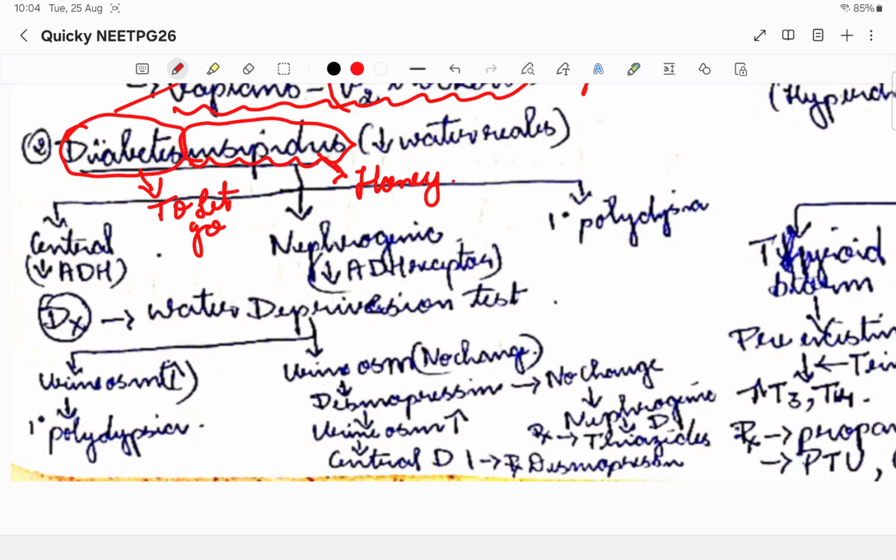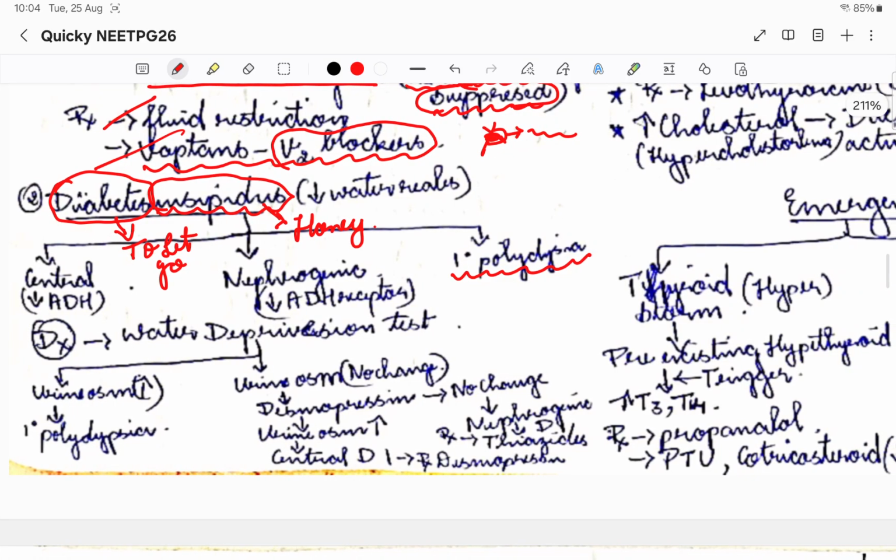So it can be either at the central level, where the ADH is not getting secreted, or at the nephrogenic level, where in the kidney the ADH receptors are affected, or probably because the patient is drinking too much water. Okay, so that is primary polydipsia. So these are the types of diabetes insipidus. So let us see how we will diagnose this.